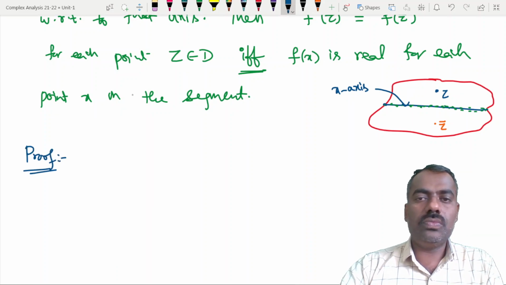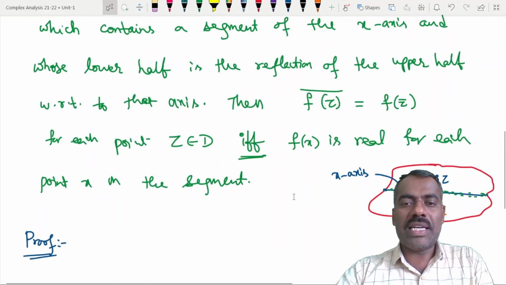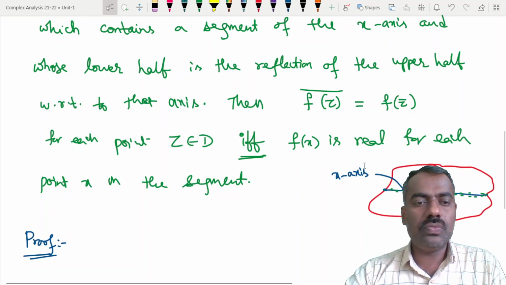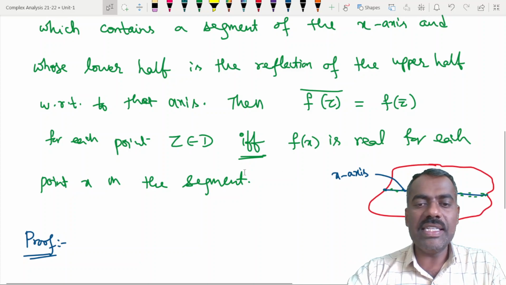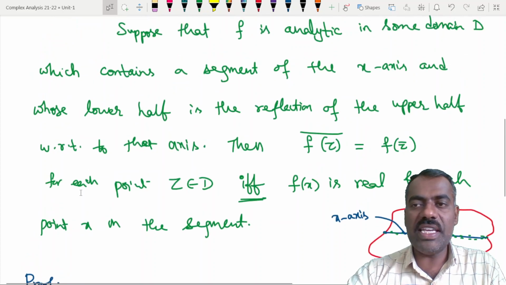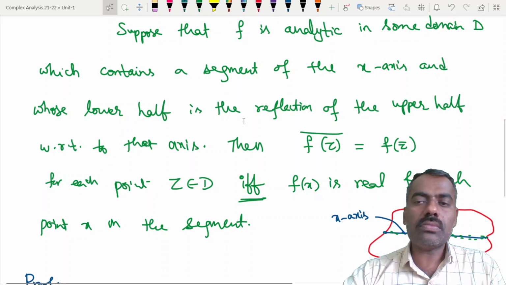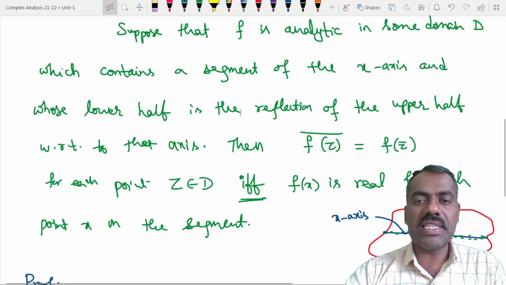First of all, suppose f of x is real for each point x on the segment. So assume this D contains a segment of the x-axis.